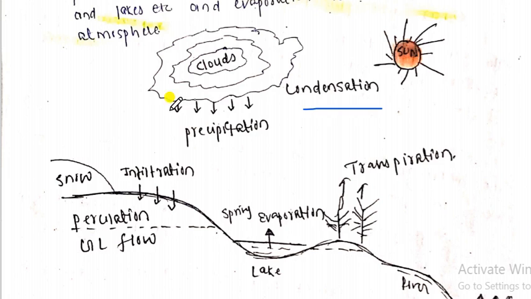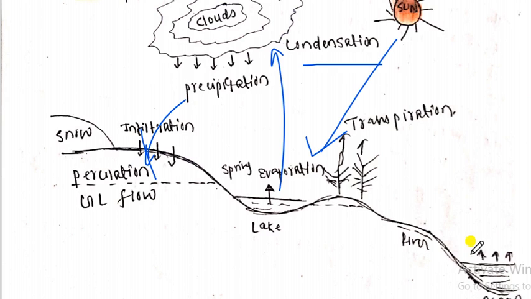So after the rainfall takes place, it comes in contact with the earth surface. Then some of the water will percolate to the ground levels, and here the fall of snow is taking place. Rivers and lakes also receive water, and some of the water will penetrate. In the lake, due to sunlight, evaporation takes place, and this again transfers to the atmosphere.